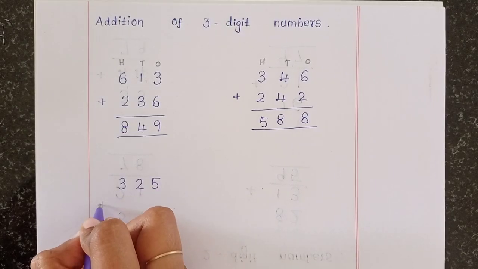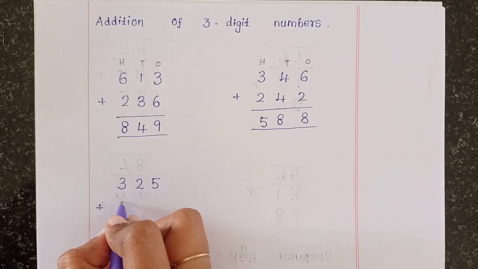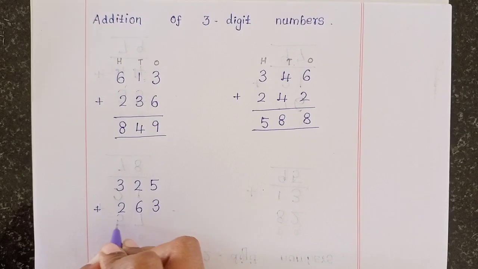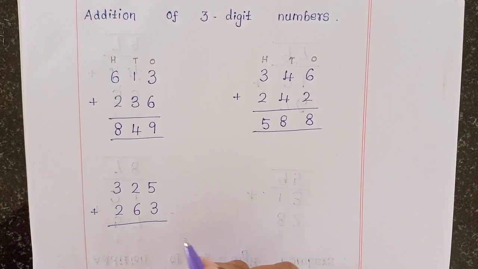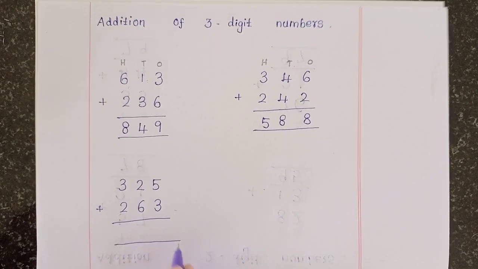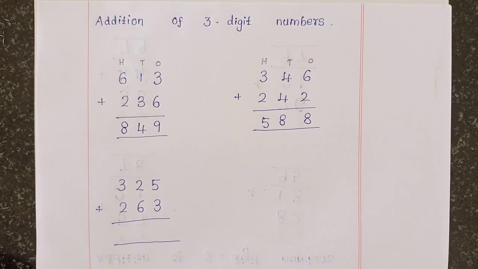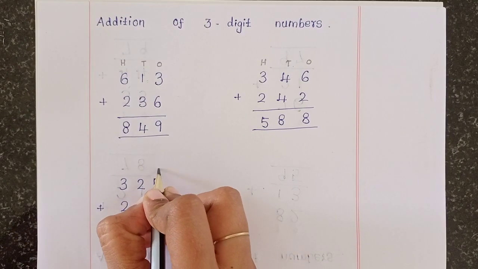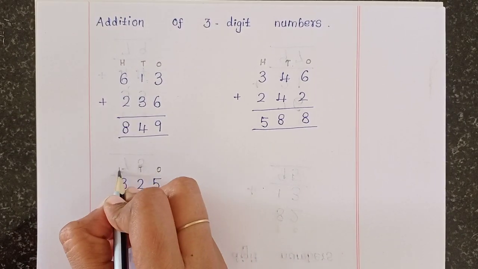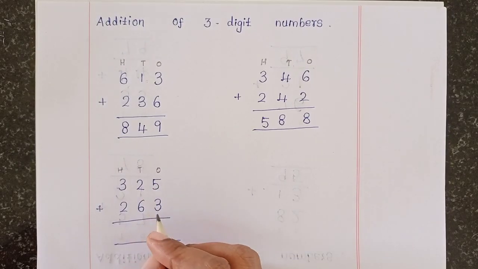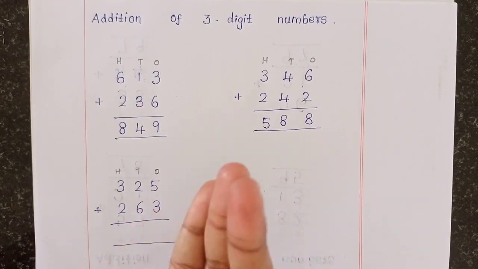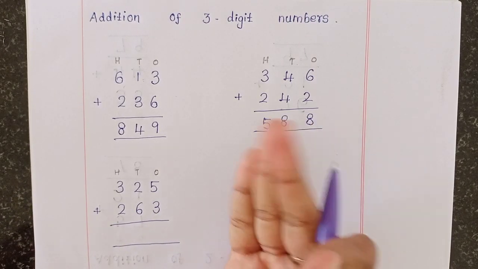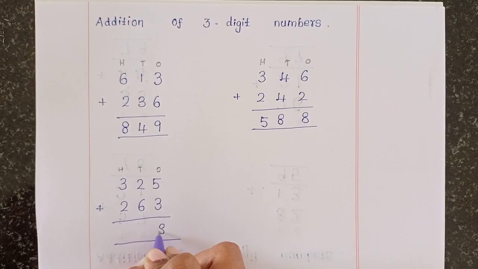325 plus 263. First write the places: ones, tens, hundreds. First add the ones column. 5 in the heart. Then you take 3 fingers to count: 5, after that 6, 7 and 8. So the answer is 8.